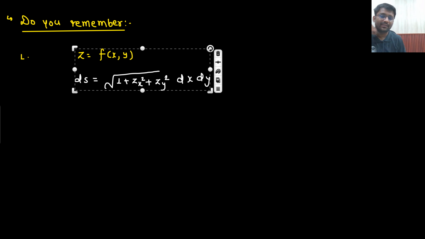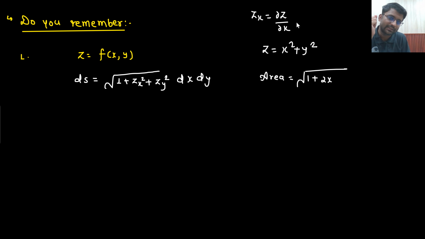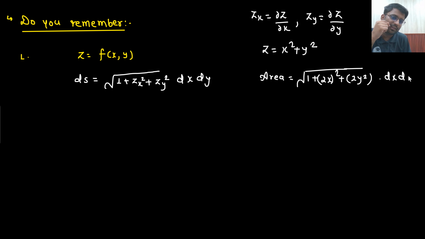Curved surface area. If z is a function of x comma y, if z is x square plus y square, so how did we give the small surface area? We wrote down the surface area in this manner: 1 plus zx square, that would be 2x whole square. Zx means partial differentiation of z with respect to x, and zy means partial differentiation of z with respect to y. So you get 2x whole square plus 2y whole square dx dy. And then we used to do the double integral.